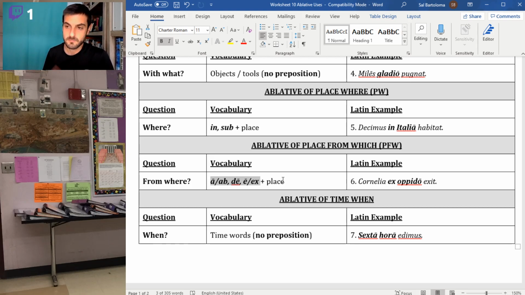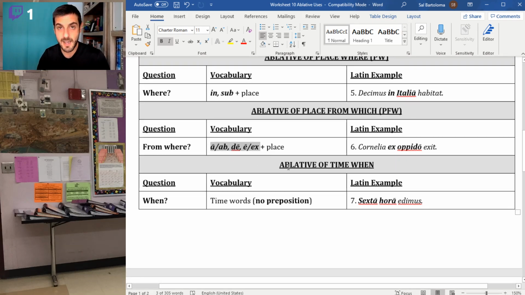And then some place, right? So Cornelia exit, Cornelia leaves. Ex oppido, she leaves the town. She exits from the town. She exits out of the town. So when you were to say, Cornelia, where are you coming from? Or where are you leaving? Right? I'm leaving the town. There has to be some movement away from a place.